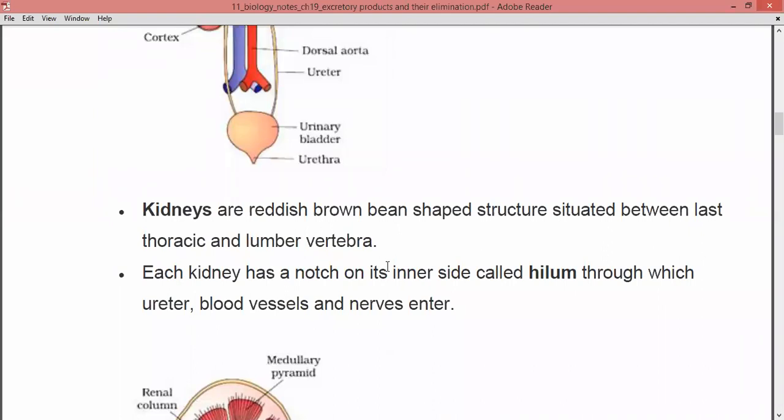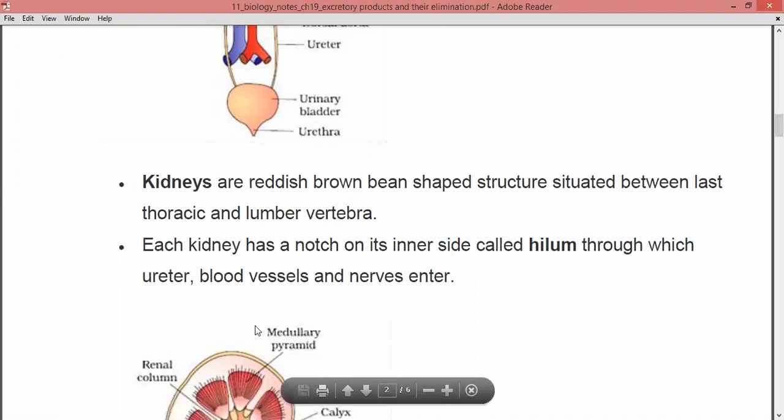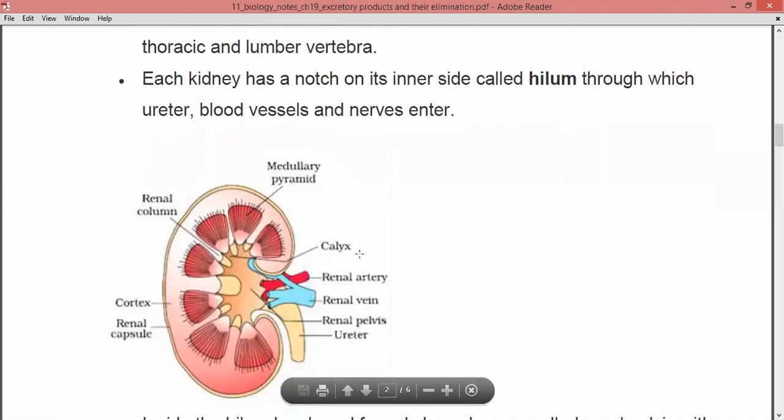So the vertebral column is present on the back, right? In the thoracic region and the lumbar region, these kidneys are present between the last thoracic and the lumbar vertebra. Each kidney has a notch on its inner side which is called the hilum, through which the ureter, blood vessels and nerves enter, right? So this is the detailed figure of the kidney.